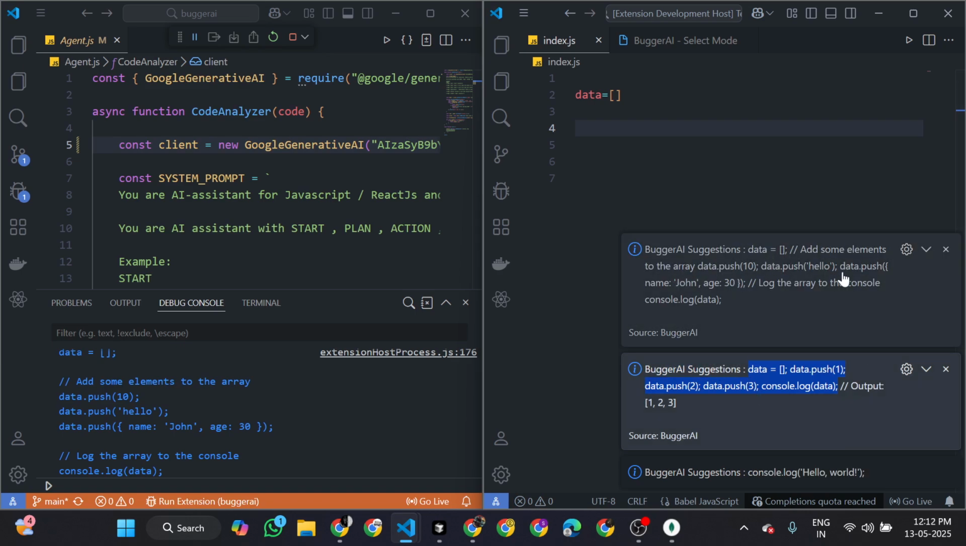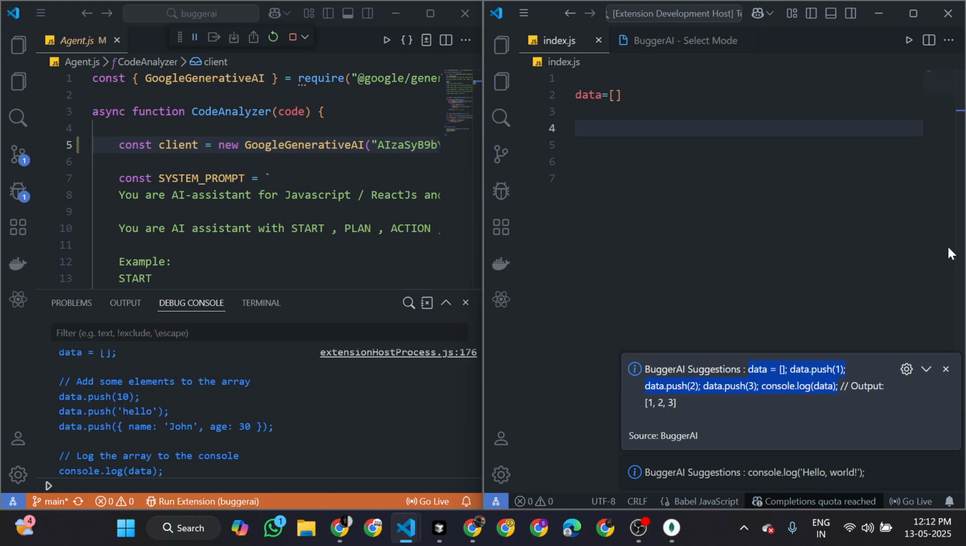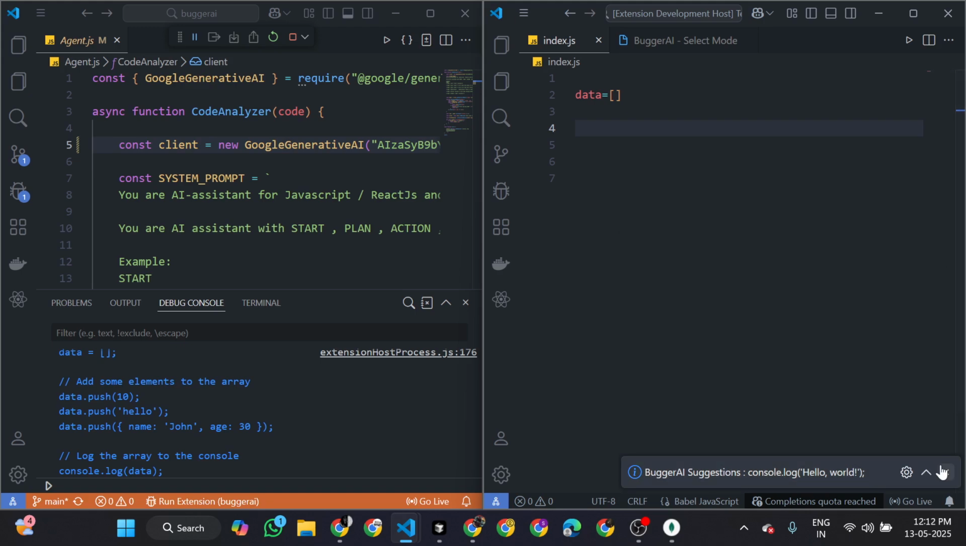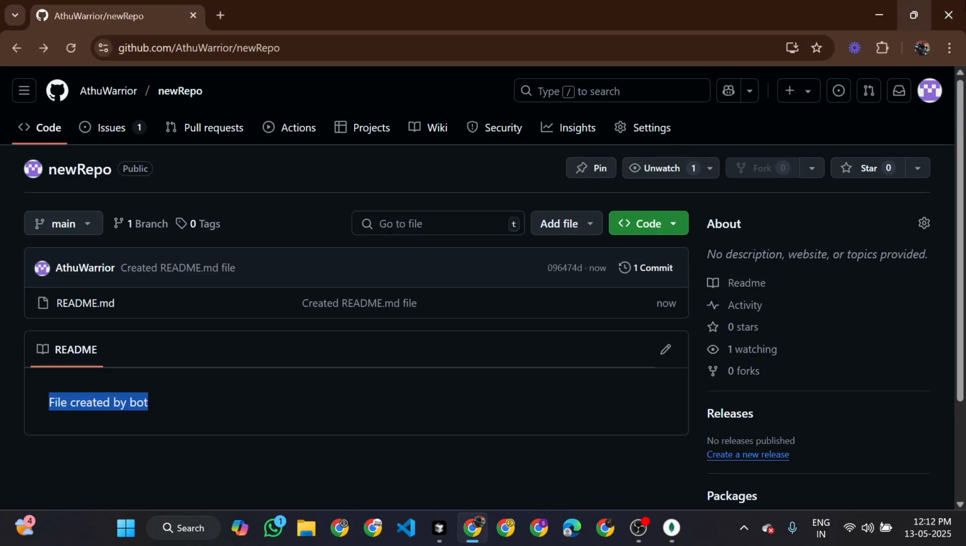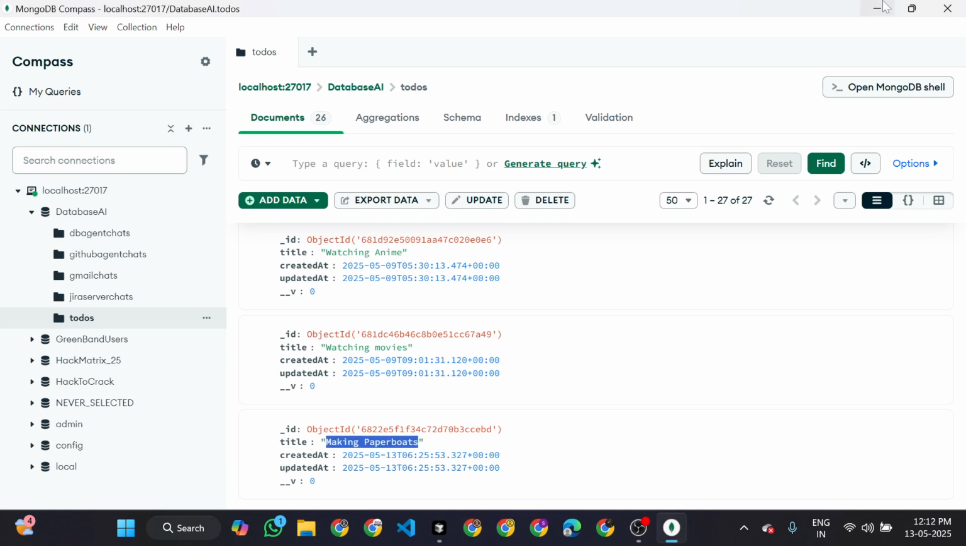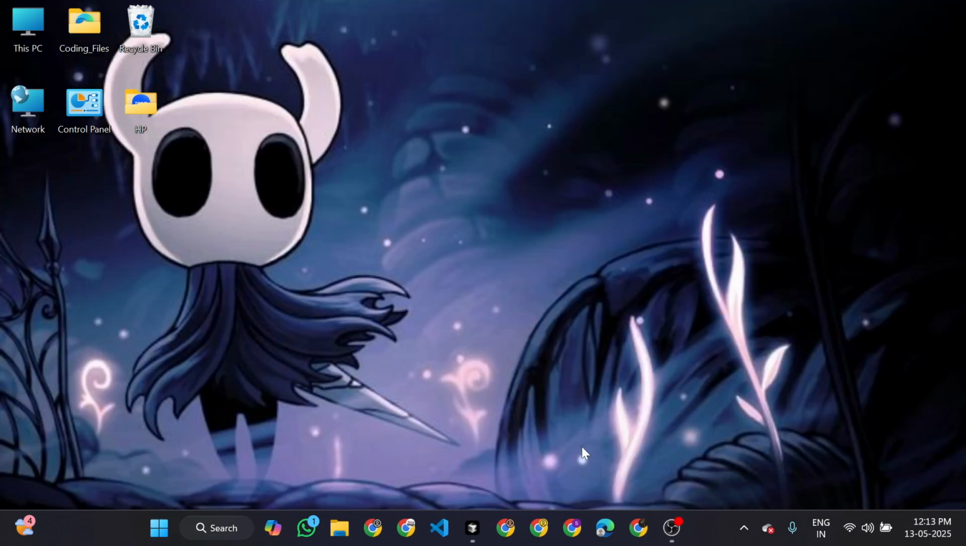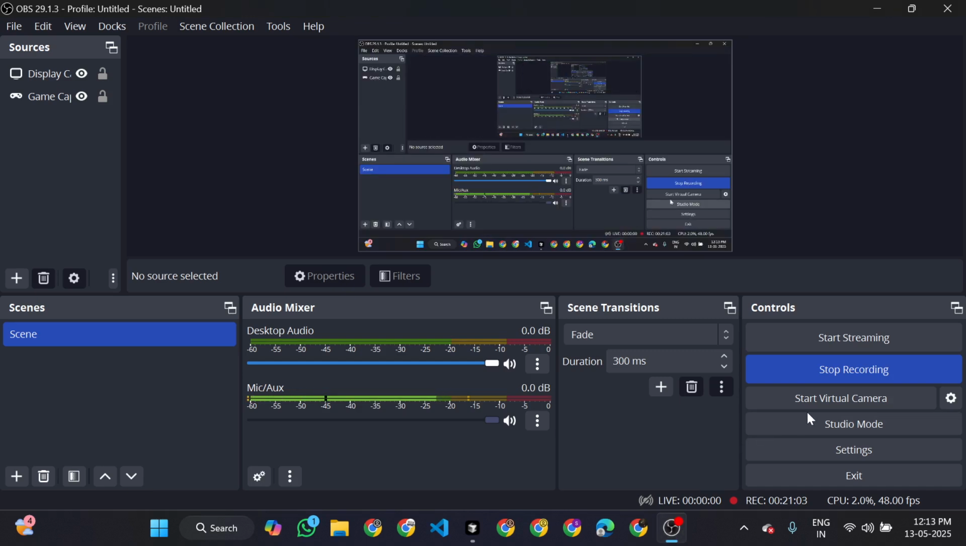Like this, we have created the whole thing, the whole AI automation kind of thing. So this was the project that we targeted. This was Agentify, and the main agent was the GitHub agent, to automate the GitHub related things with the help of the MCP. So that's it. Let's see what we can make next time.